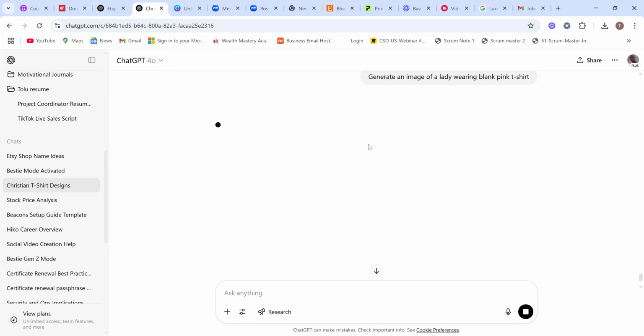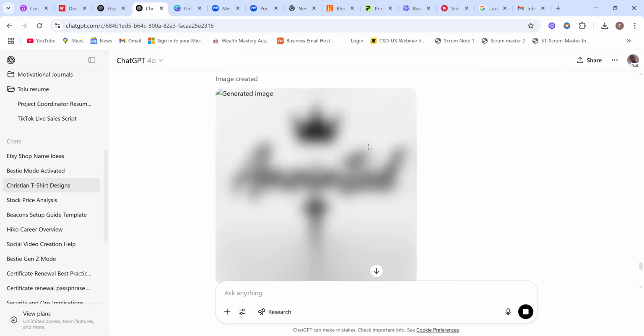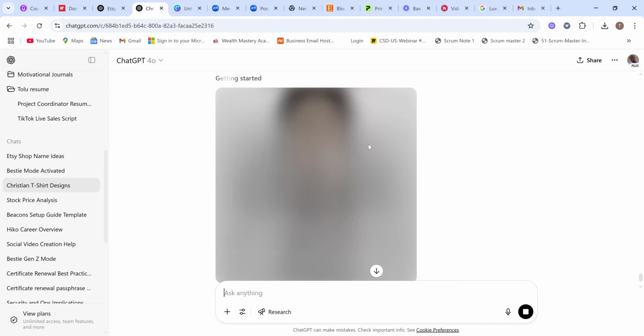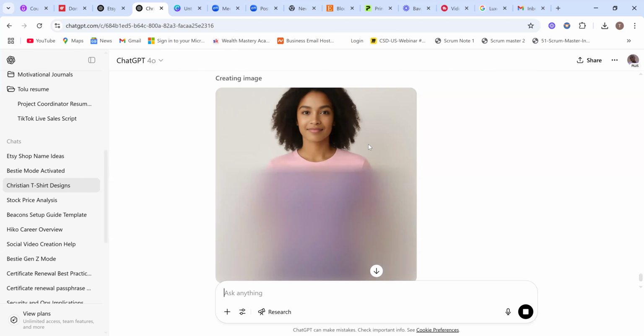Let's see what it's going to come up with. Be a little patient because it's still generating the one up there. It might take time, but hopefully we have a good model for our pink t-shirt. Okay, yeah, this looks beautiful.